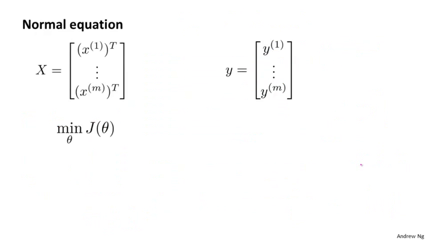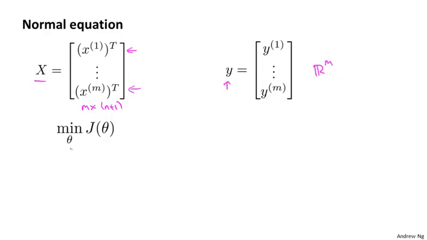The second algorithm was the one based on the normal equation, where what we did was we created the design matrix X, where each row corresponded to a separate training example, and we created a vector Y. This is an m-dimensional vector that contained the labels from a training set. So whereas X is an m by n plus 1 dimensional matrix, Y is an m-dimensional vector.